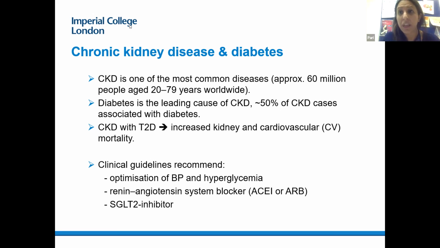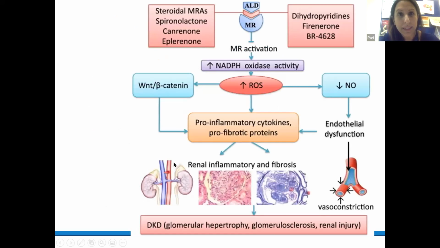Currently, as we all know, the clinical guidance recommends optimization of blood pressure and hyperglycemia. In addition to that, we recommend a renin-angiotensin system blocker, so either an ACE inhibitor or an ARB. And more recently, the use of SGLT2 inhibitors has been shown to improve microvascular outcomes. So if we can go to the next slide, please.